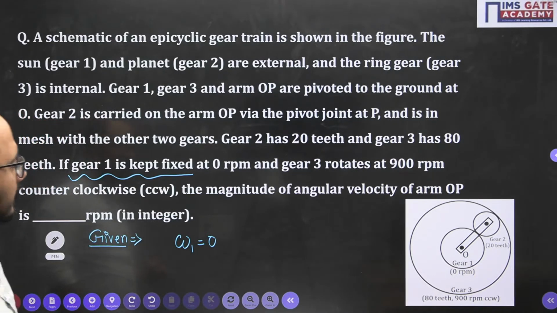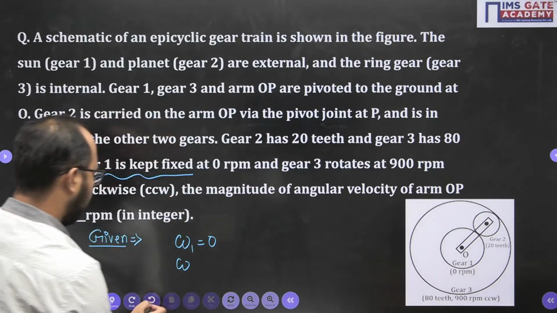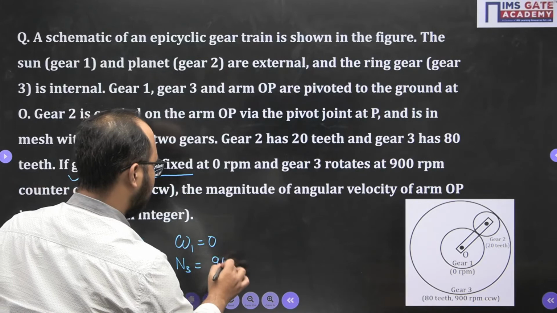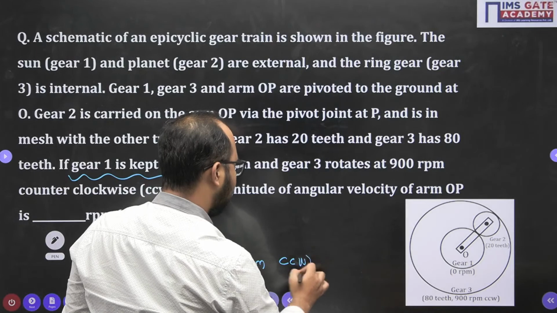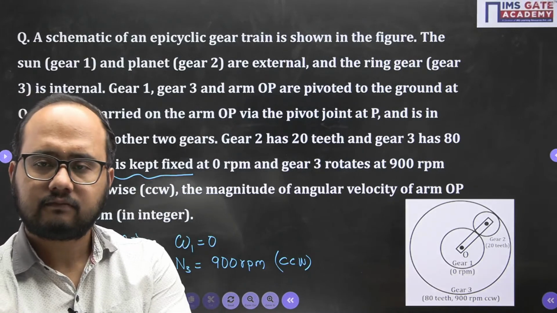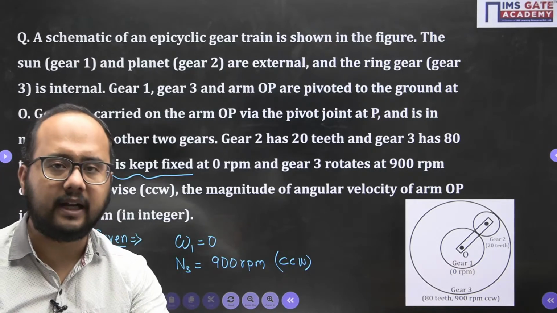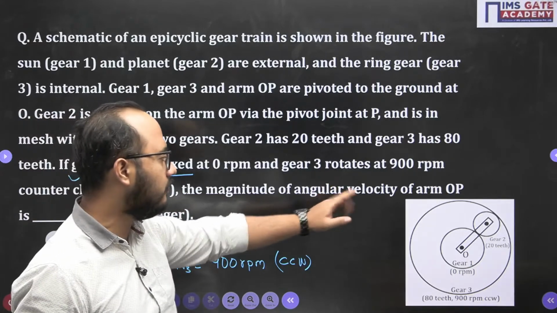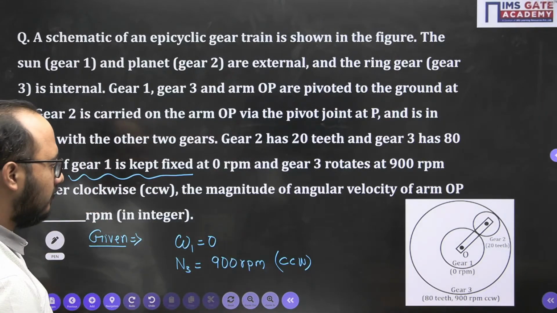And gear 3 rotates. They have given the RPM, so I will write N3. N3 is given as 900 RPM, counterclockwise, CCW. So now it's my choice to take it as positive or negative. Clear? It's my choice whether I take positive or negative; accordingly, I will be getting the answer. So we don't need to worry about that. In the question, they are asking for the magnitude of the angular velocity of arm OP. And the number of teeth they have mentioned along with the gears in the diagram itself.